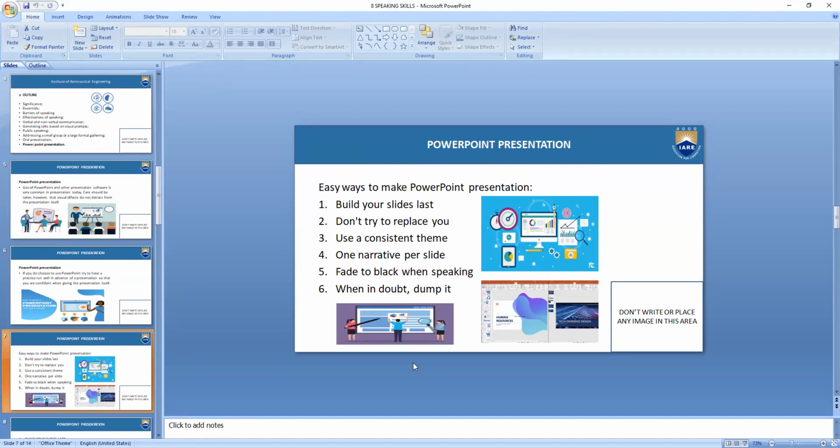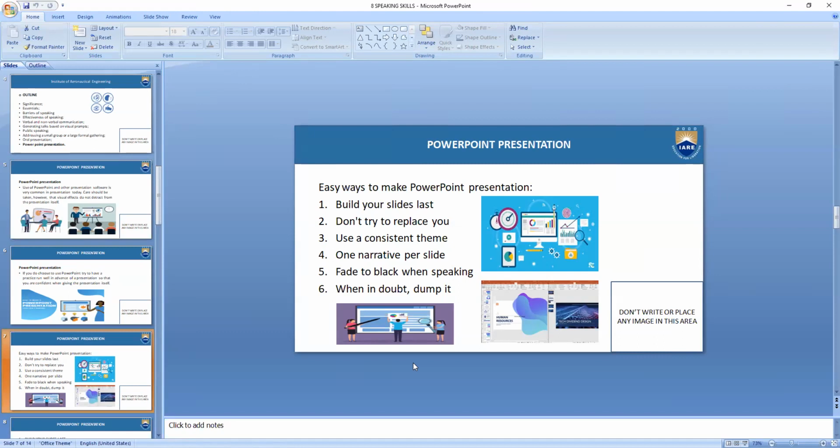You should keep a few subheadings so that you elaborate on that, not the whole thing. Don't put a lot of information in your slides. That will act as a great disaster. Instead of enhancing your presentation, if they go wrong, they are going to prove a great disaster to your presentation.